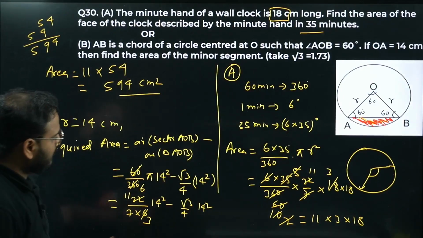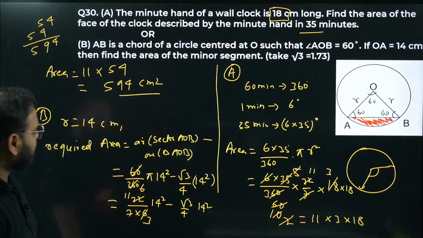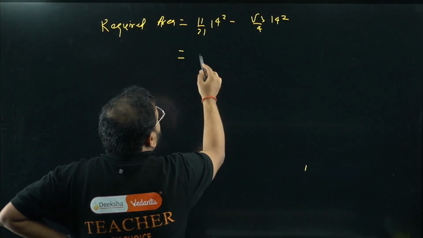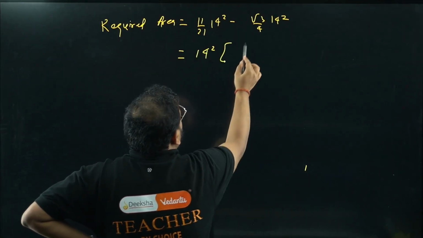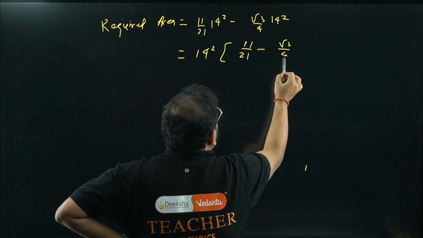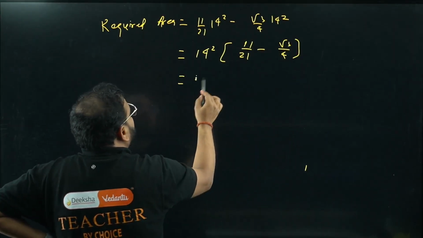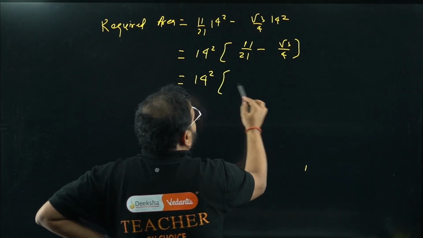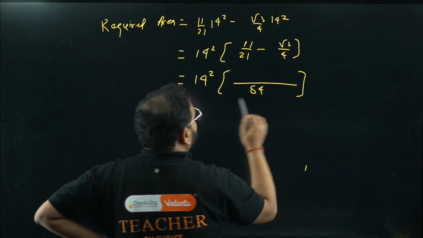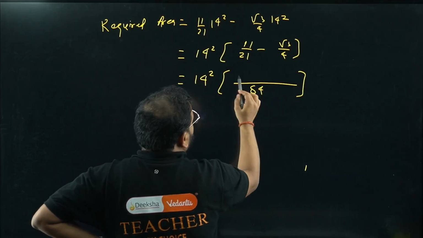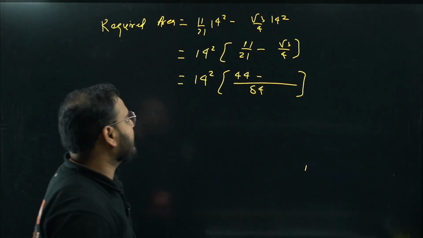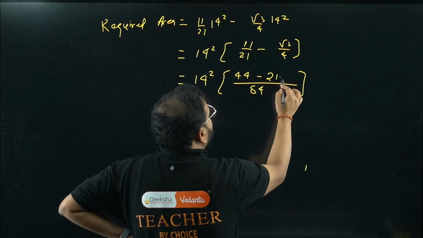Let's take 14 square common. What are we getting? 11 by 21 minus root 3 by 4. What is the LCM, sir? The LCM of 21 and 4 is 84. So 11 into 4 is 44, minus 21 root 3.